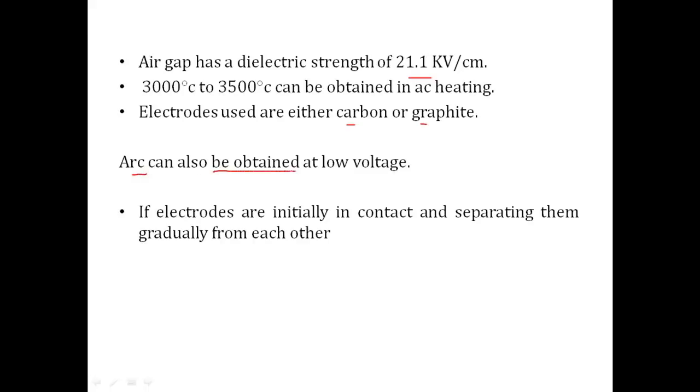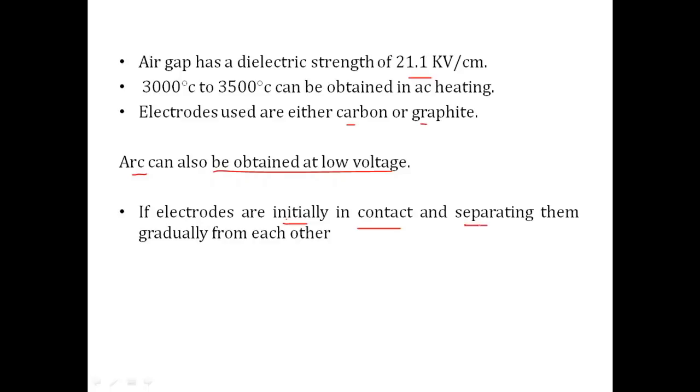An arc can also be obtained at low voltage, but one change is that the electrodes must initially be in contact. Both electrodes should be in contact, and there must be a flow of current in them. Now we gradually separate them.